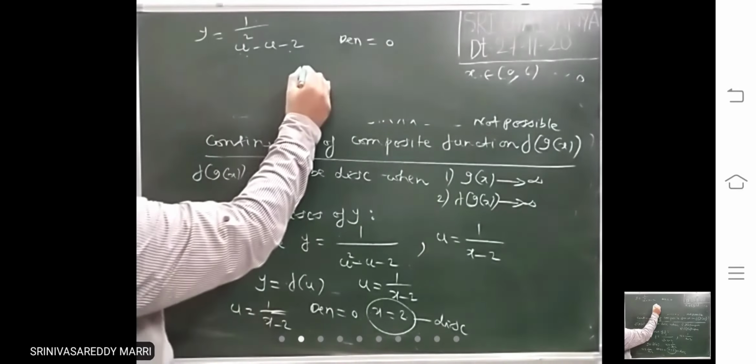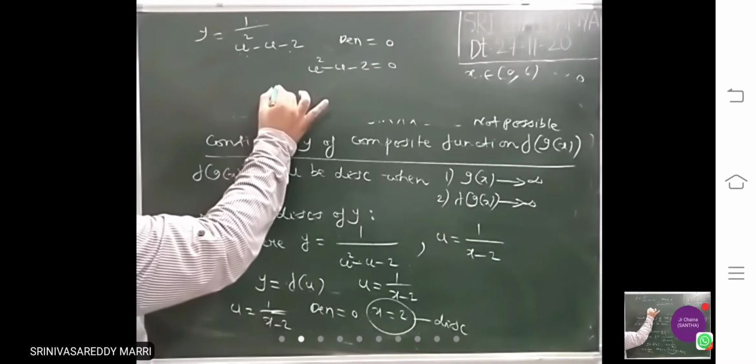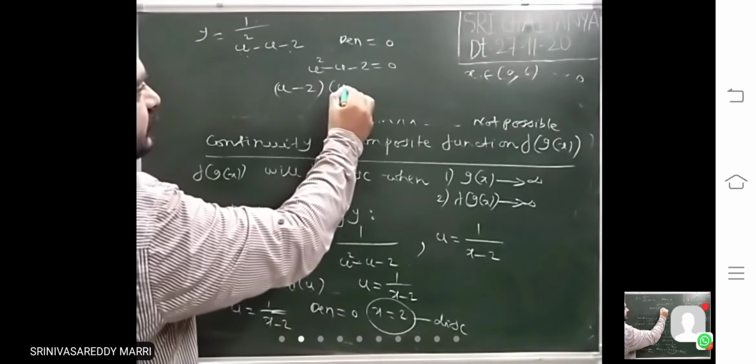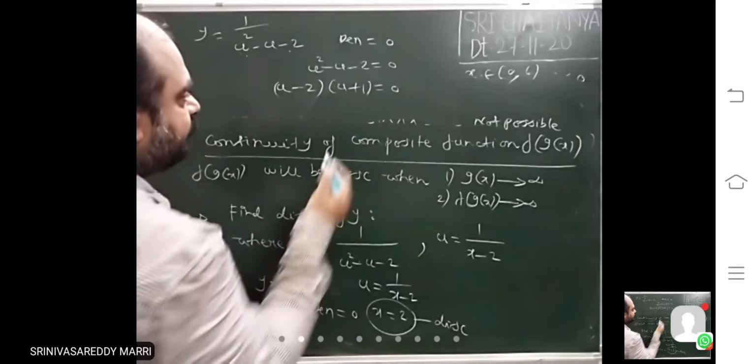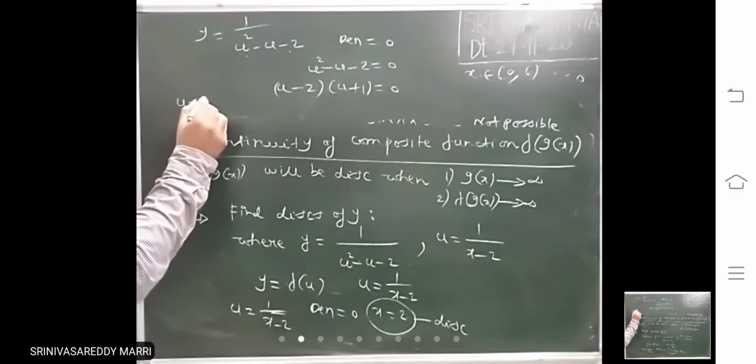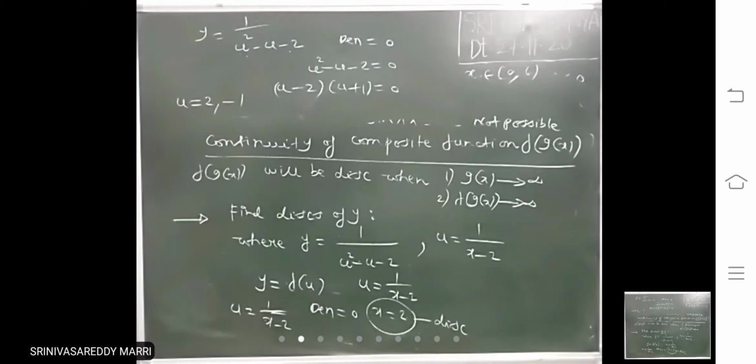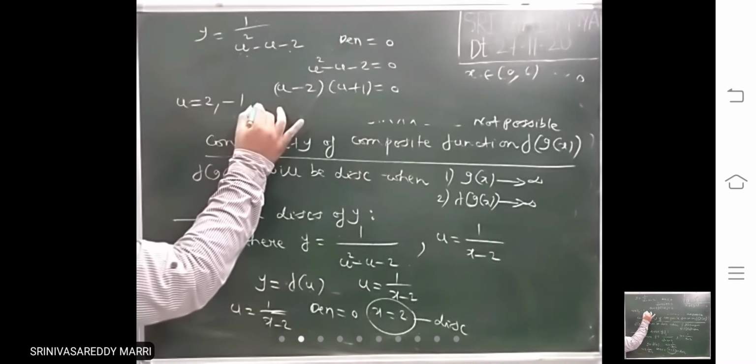That means u square minus u minus 2 equal to 0. So you factorize this: u minus 2 into u plus 1 equal to 0. What are the values you will get? u equal to 2, comma minus 1. But x values you have to find out.